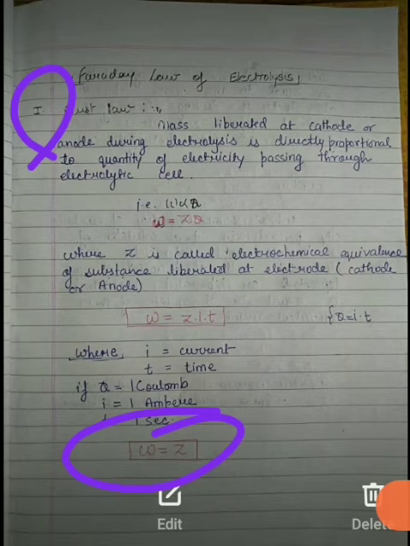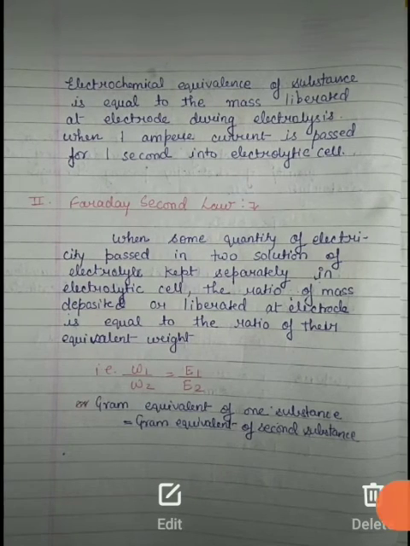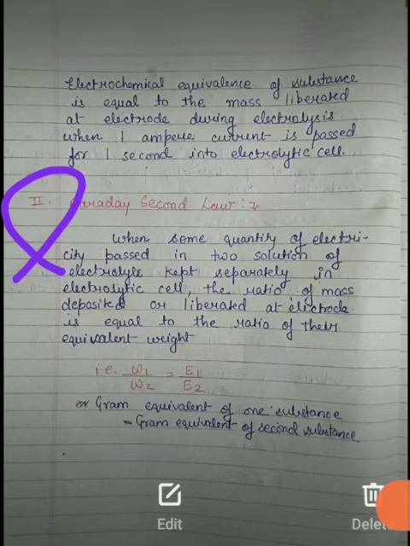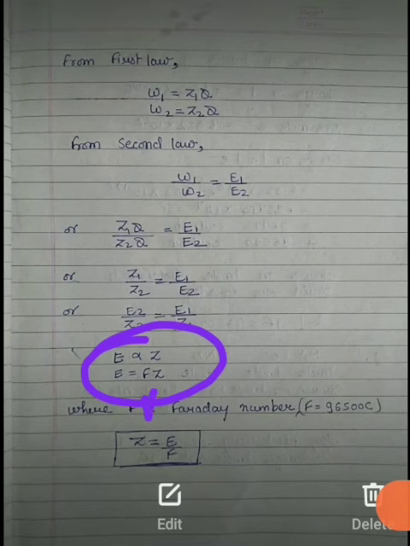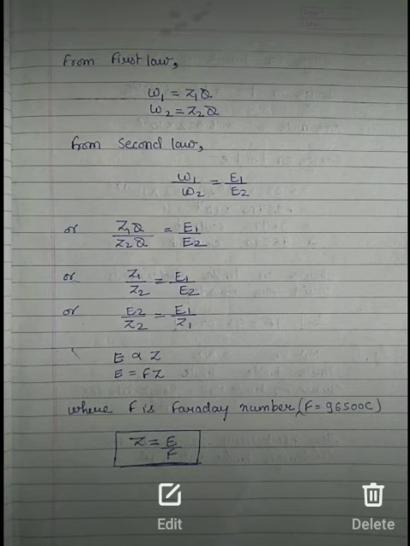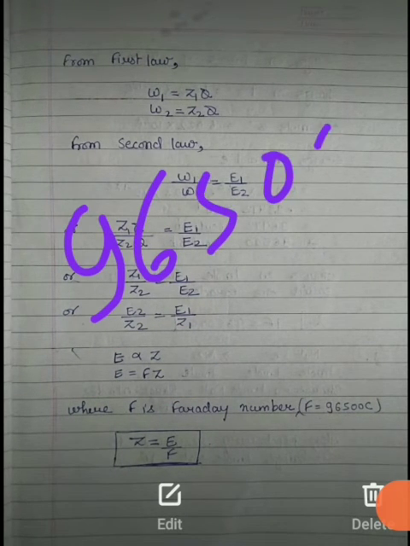Then we talked about the second law of Faraday, from which we conclude that E is equal to Fz. F is the Faraday number, 96500 coulomb.